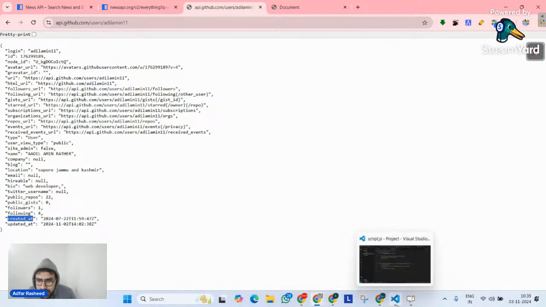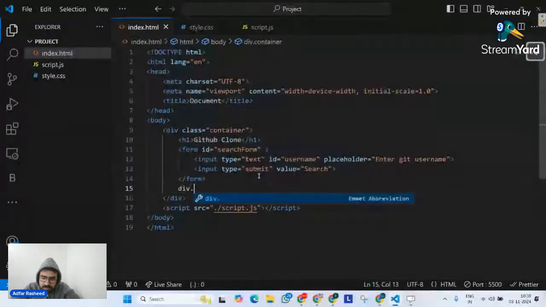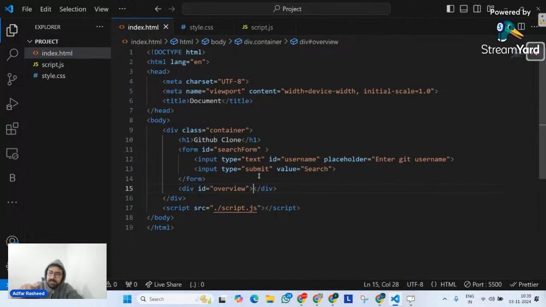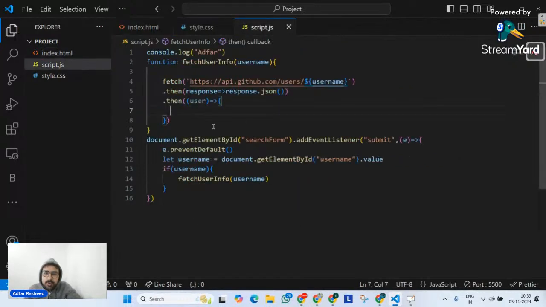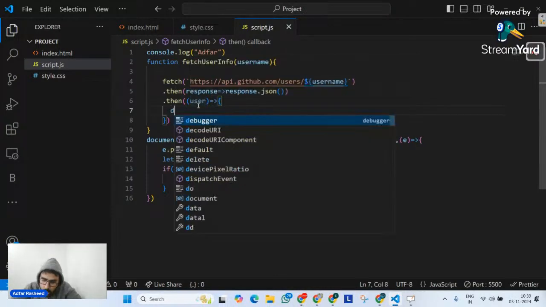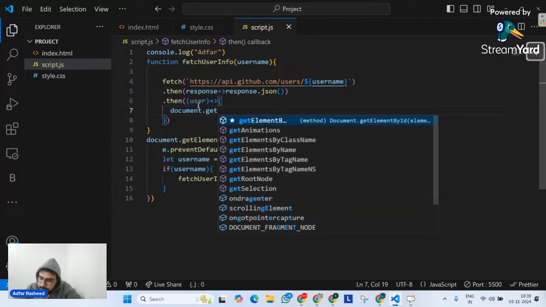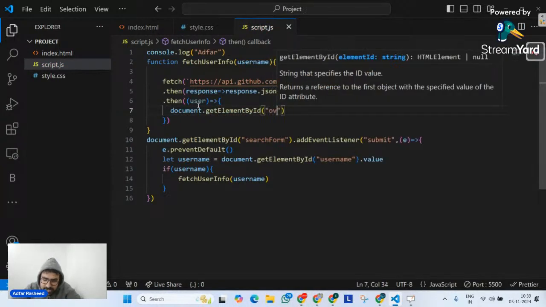So let's do that. Let me go inside index and create a div with a class or ID, let's suppose, that says overview. And inside this overview, in its inner HTML, I am going to put my content using JavaScript. So over here, I will simply tell it, once you resolve the second promise over there, go on my document, and on that, please get an element by ID. And what is the ID that I have created?